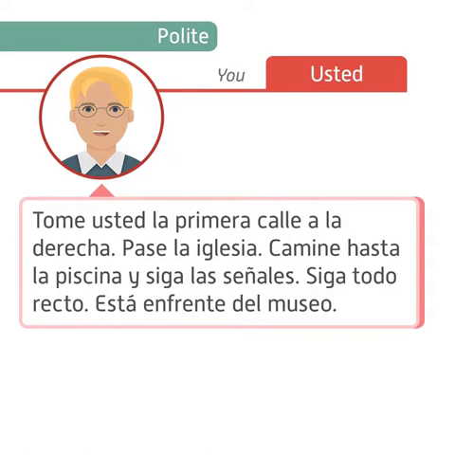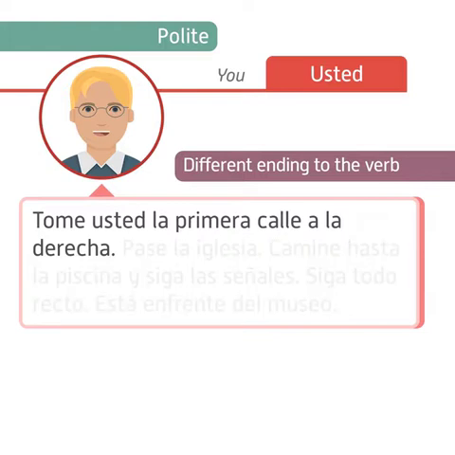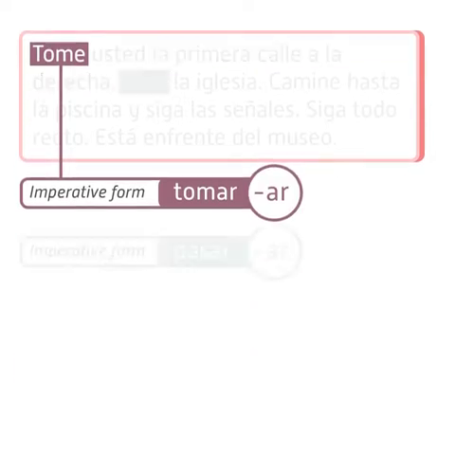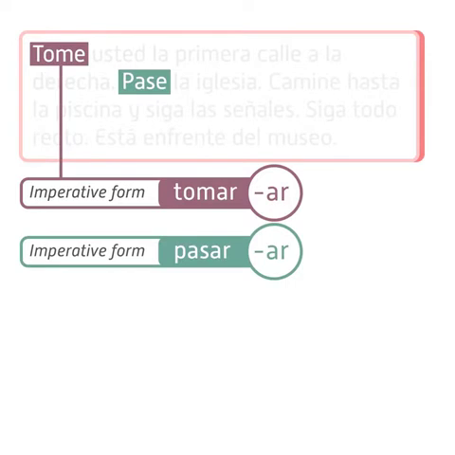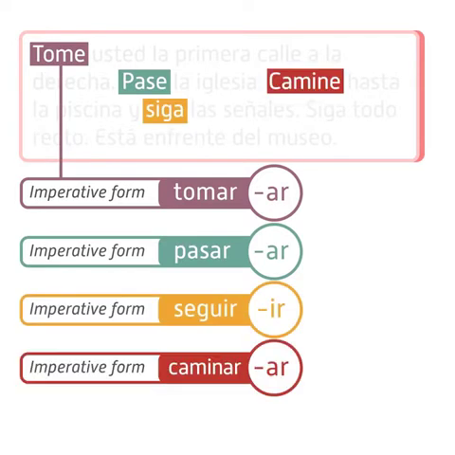Notice that when you give instructions or commands, you add a different ending to the verb from the present tense. For example, in tome usted la primera calle a la derecha, the verb tome is the imperative form of tomar, which is an ar verb. Pase is another example. It's the imperative form of pasar. Seguir has become siga, and caminar has become camine.